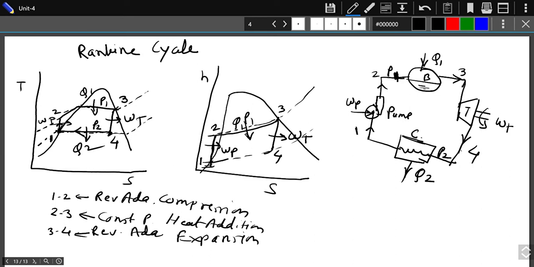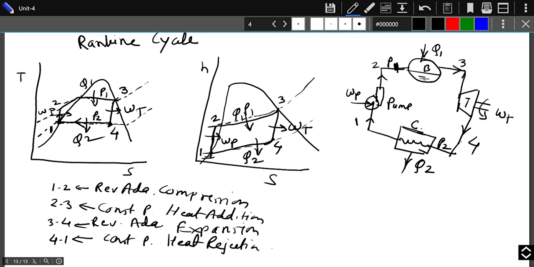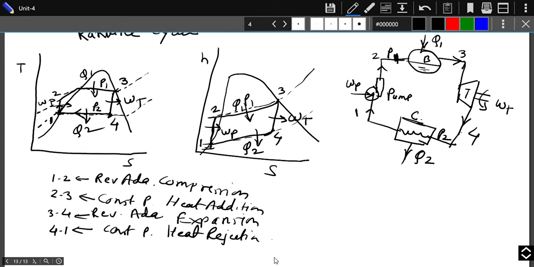This is the condensation process, so constant pressure heat rejection is taking place during the 4 to 1 process.